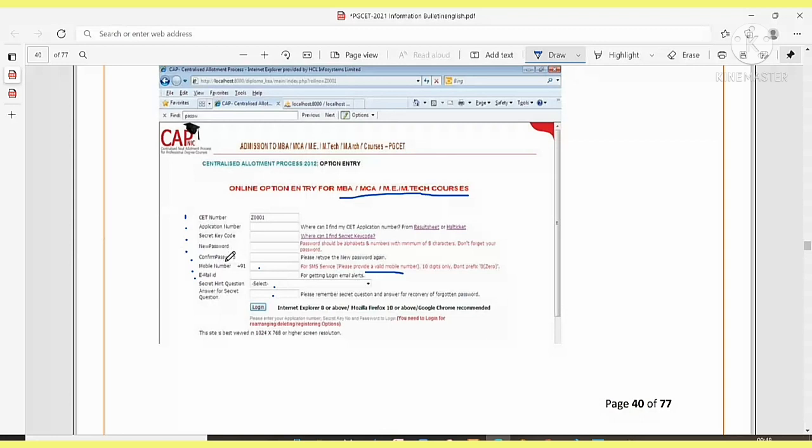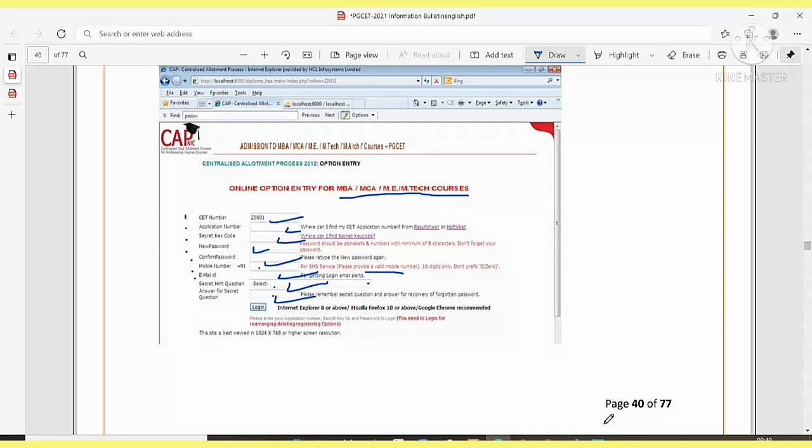So I suggest, after the application form, many of you had forgotten the password itself and secret key itself. So keep a book separately, which no others open. Or in your phone itself, save this CET number, application number, secret key code, and whichever password you are giving and confirm password. All this detail, save it somewhere, write it somewhere. Make sure others are not seeing the secret key. As we are all human beings, we do forget things, so if you write it or keep it somewhere, you don't forget.